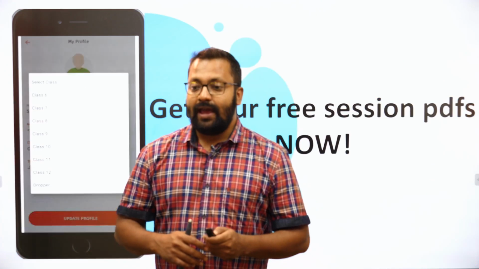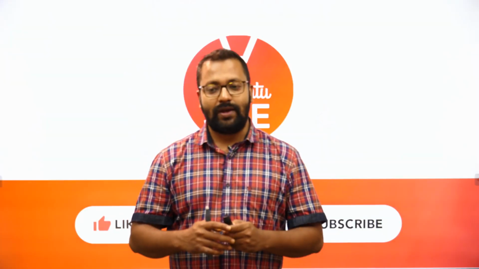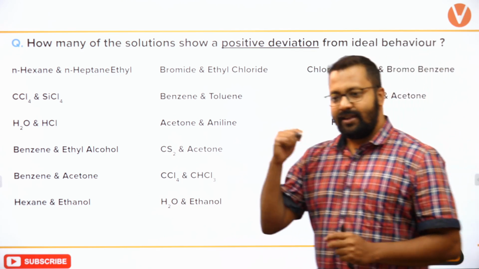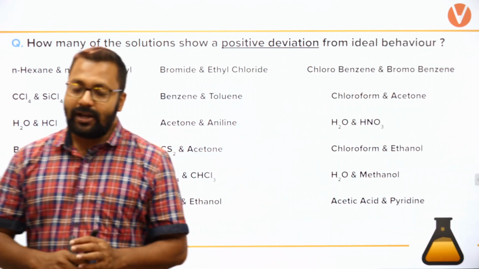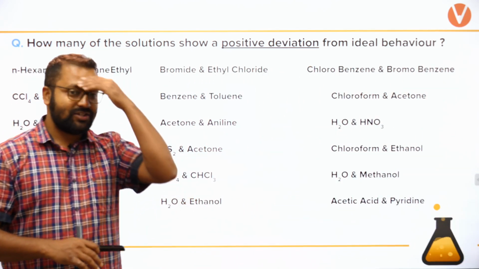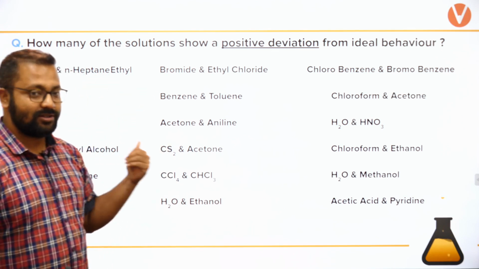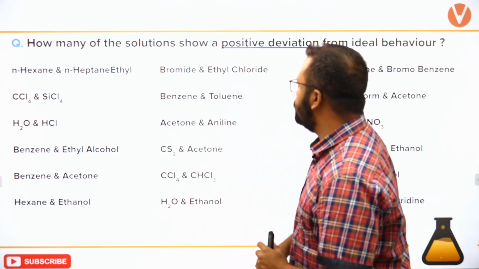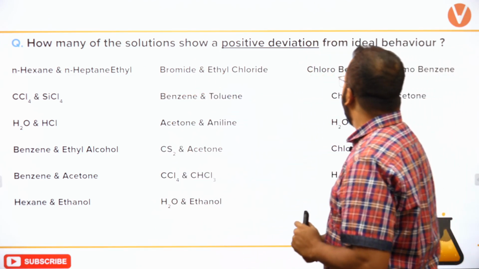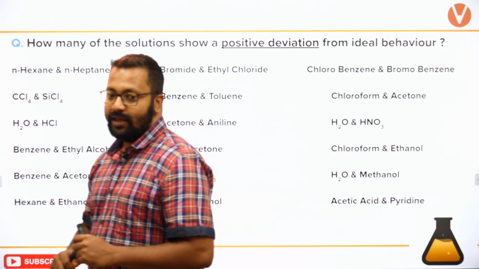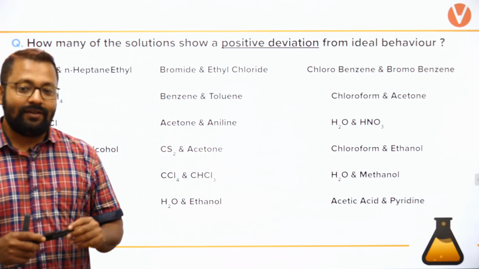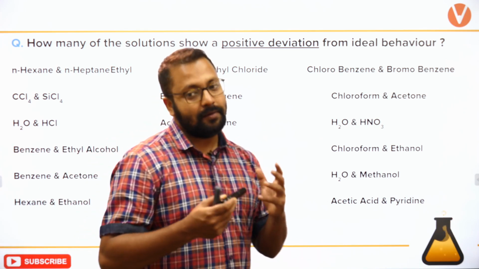Let's start today's session with a question. Okay, आज का session हम start करते हैं question से, and the question is right on the board. You can imagine it to be an advanced level question because आप देख रहे हैं यहाँ पे question क्या है. So let's look at the question. How many of the solutions show a positive deviation from ideal behavior?